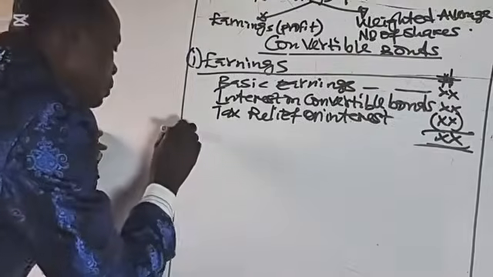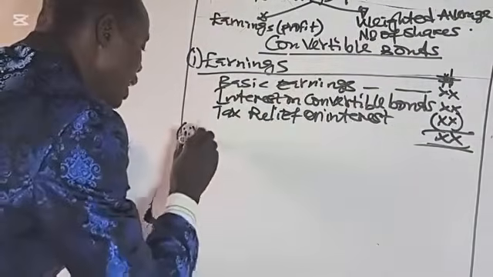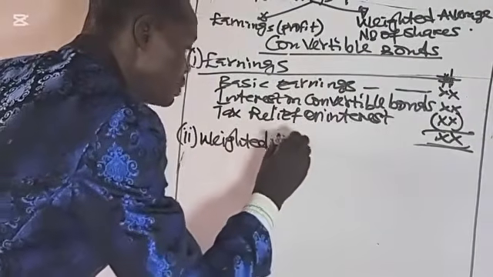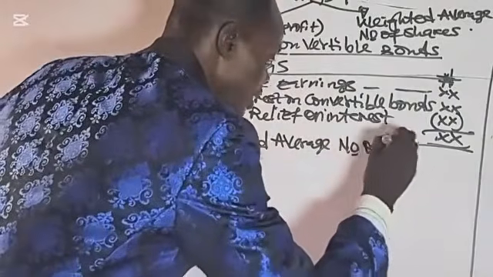The second variable is the weighted average number of shares.